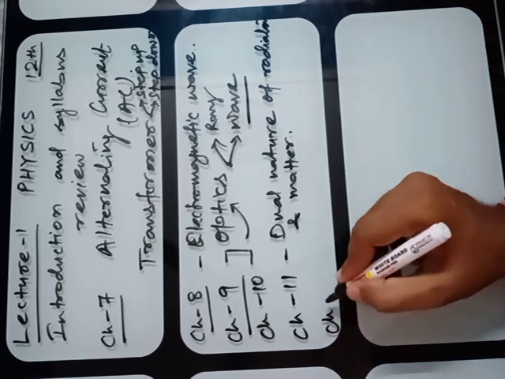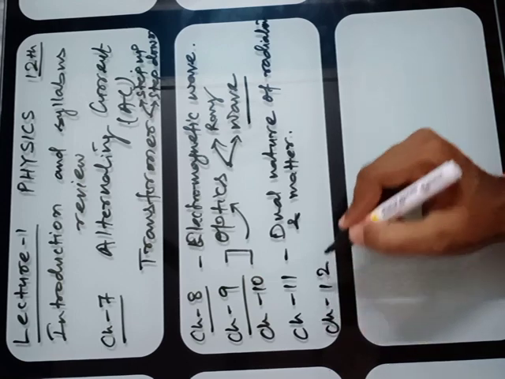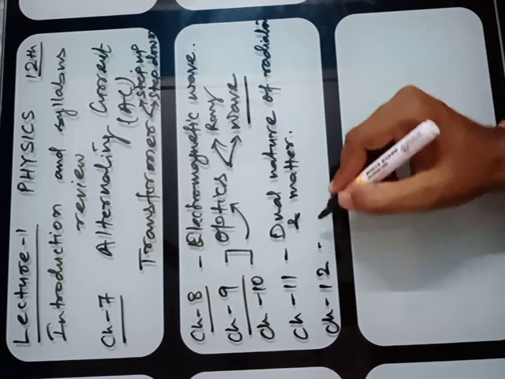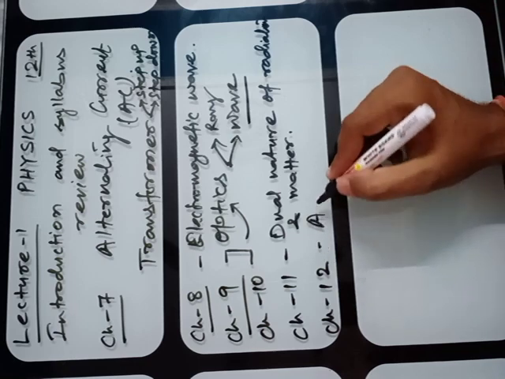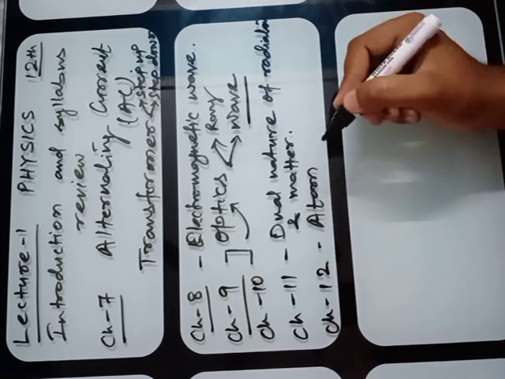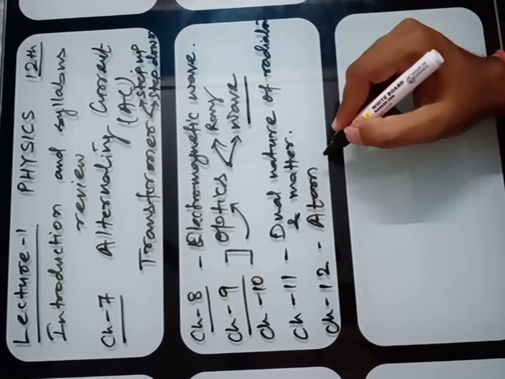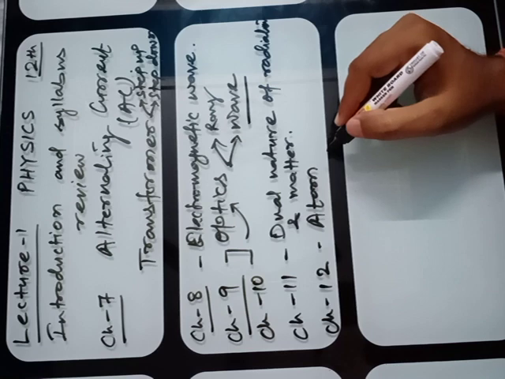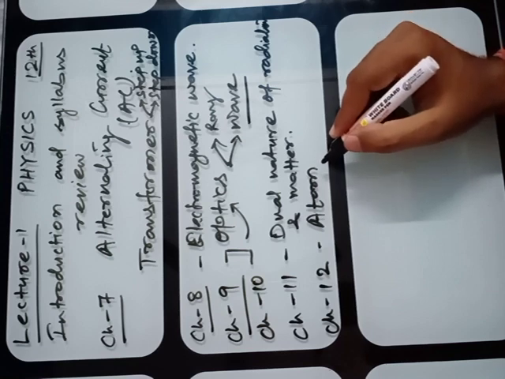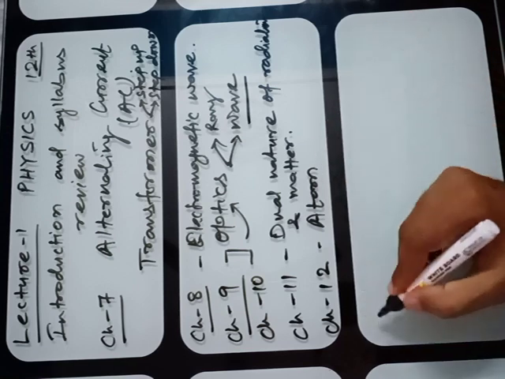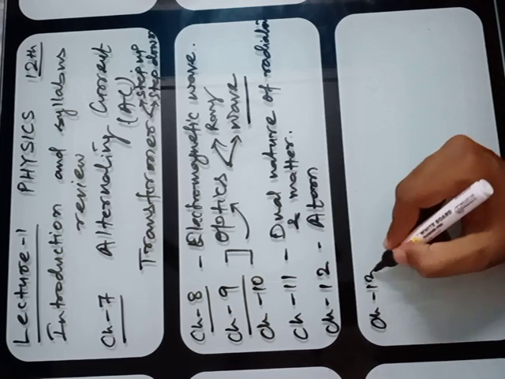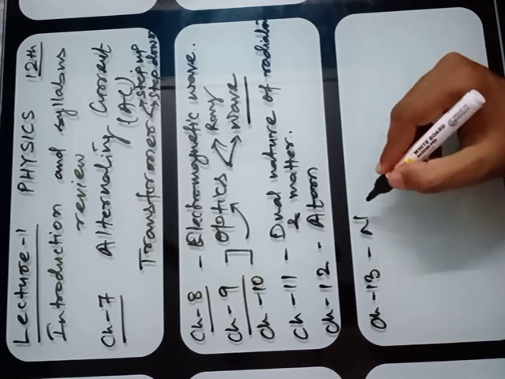Next, chapter 12 is atoms, a small chapter. In chemistry, you have studied in standard 9th also, the atomic model. So this is the atom. And chapter 13 is nuclei.